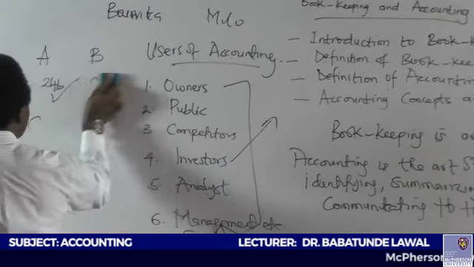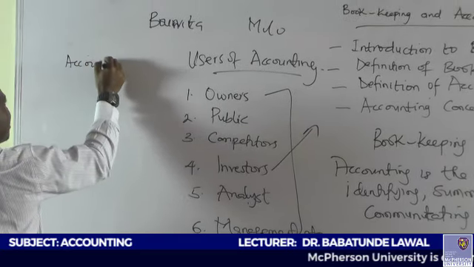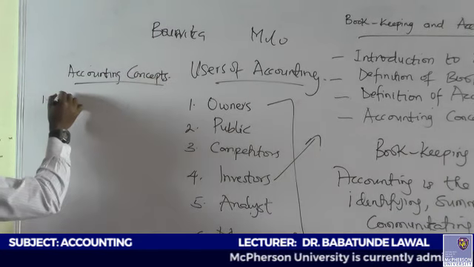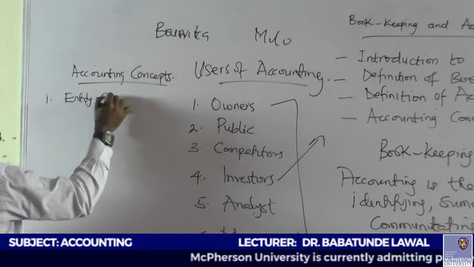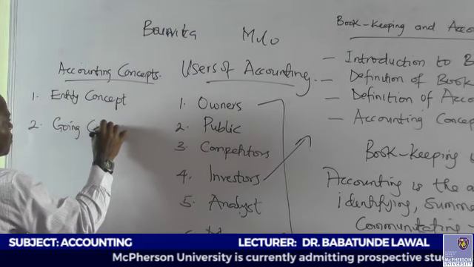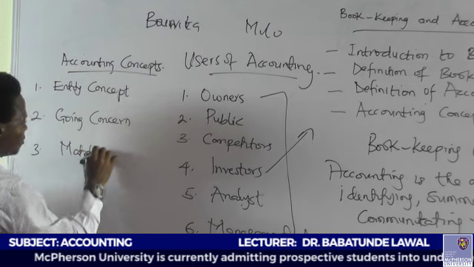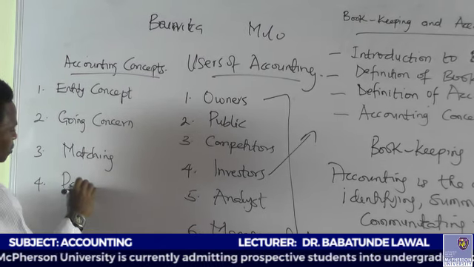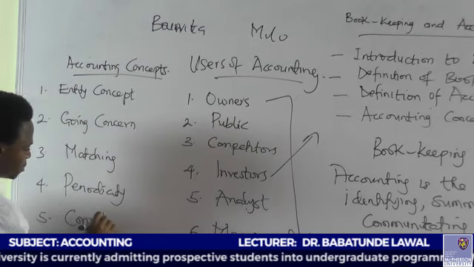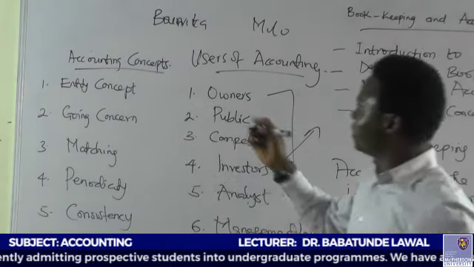We want to quickly look at some of the accounting concepts. Number one, we want to look at the entity concept. We have the going concern concept. We have the matching concept. We have the periodicity concept. We have the consistency concept. Now, there are several of them, but I just want to make mention of these few.